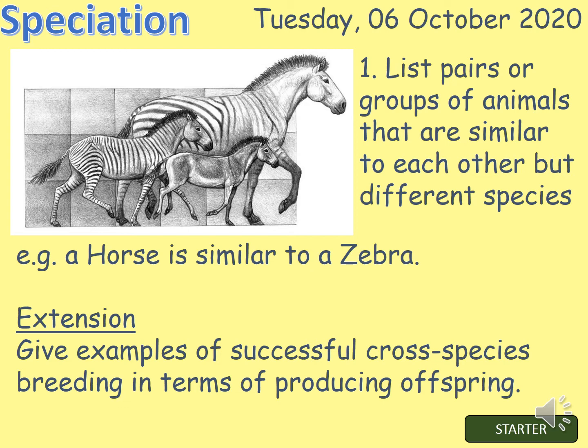As an extension, give examples of successful cross-species breeding in terms of producing offspring. Please do not confuse this with cross-breeding. For example, a cocker spaniel and a poodle to make a cockapoo. Those are the same species. They are all types of dog.